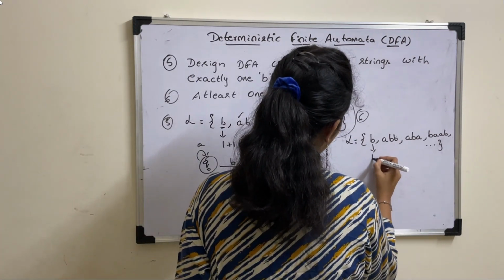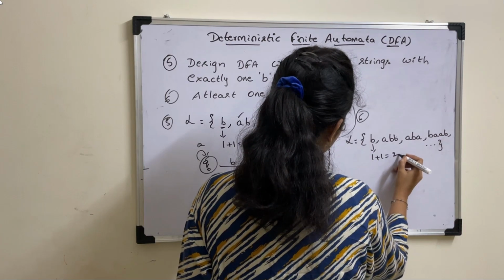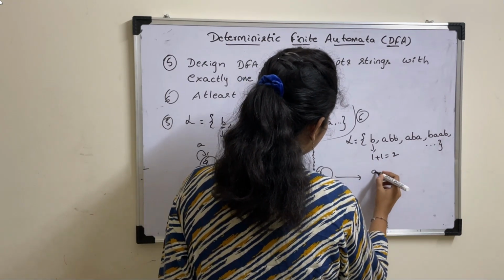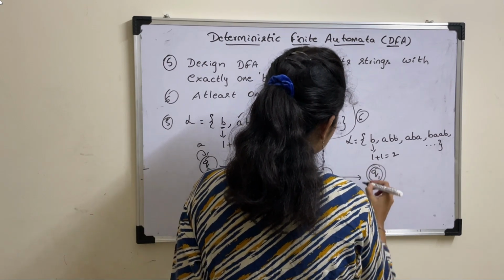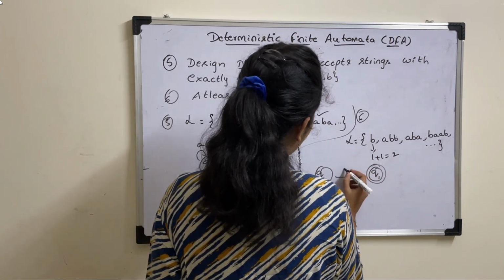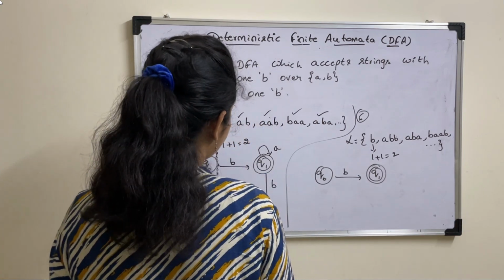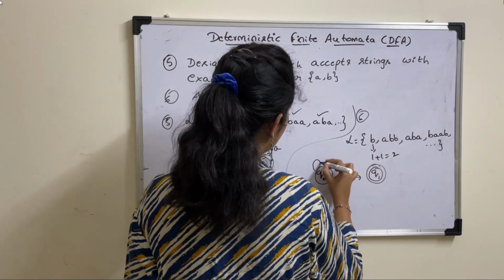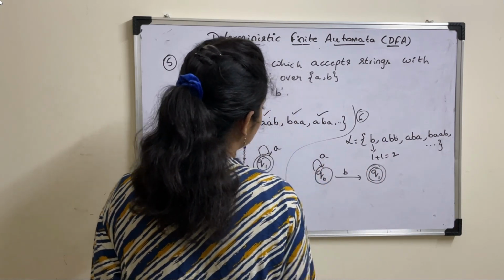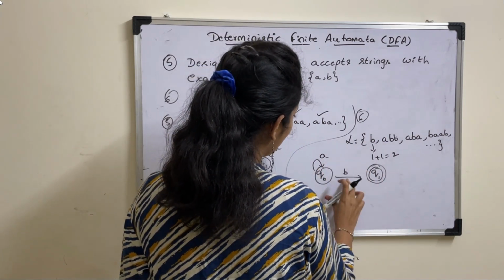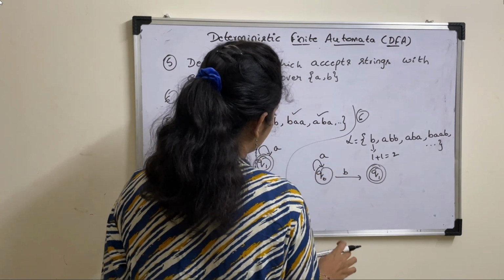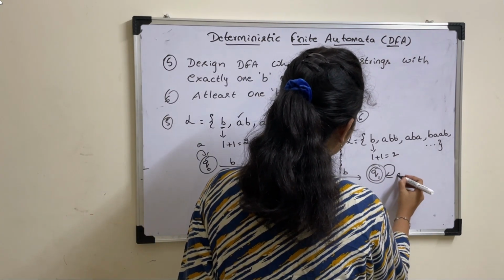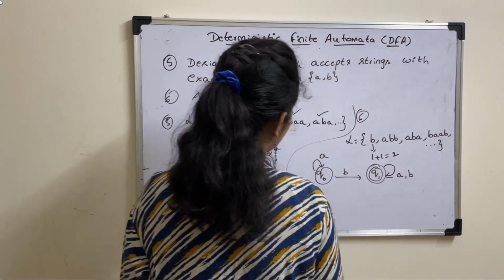Minimum string length is 1. So number of states required are 2. So draw DFA Q0, Q1. Q1 is your final state and input symbol is B. So before this B, you can have A. So now we apply input symbol A and B on Q0. Done. On Q1, you can apply any number of A's and B's.